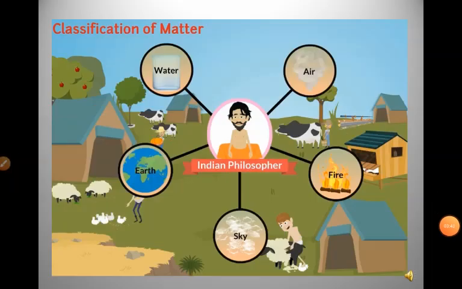Children, let us see how matter is classified. Since early times, the ancient Indian philosophers have been trying to understand their surroundings. Early Indian philosophers classified matter in the form of five basic elements, that is air, water, earth, sky, fire.